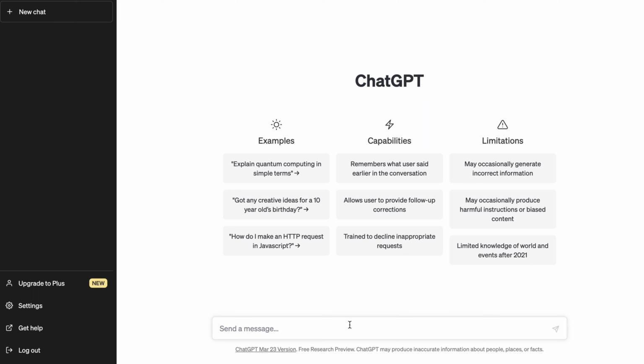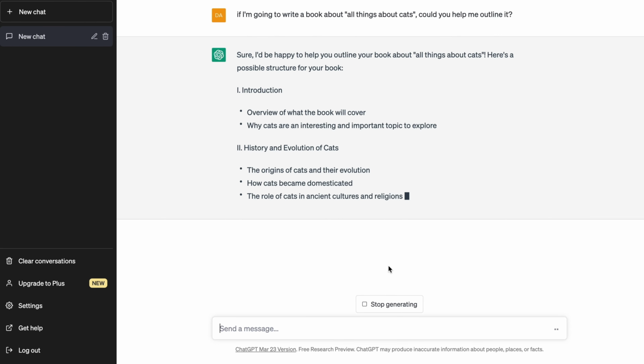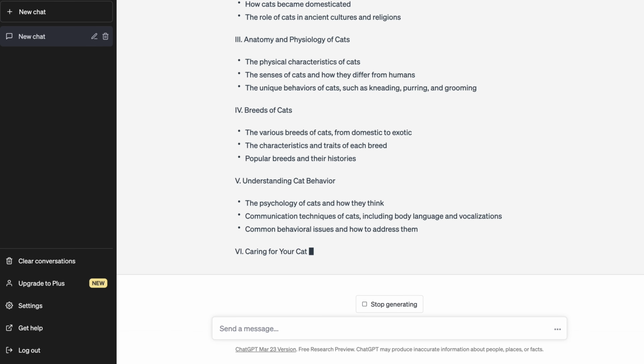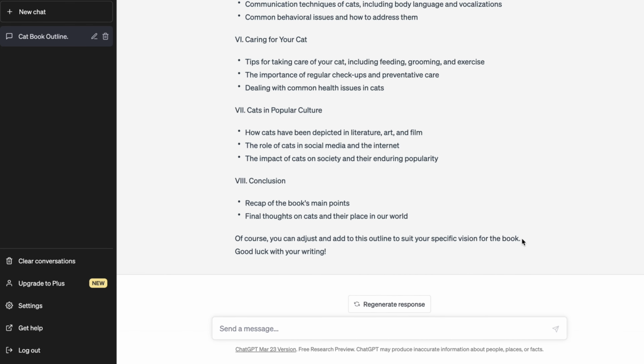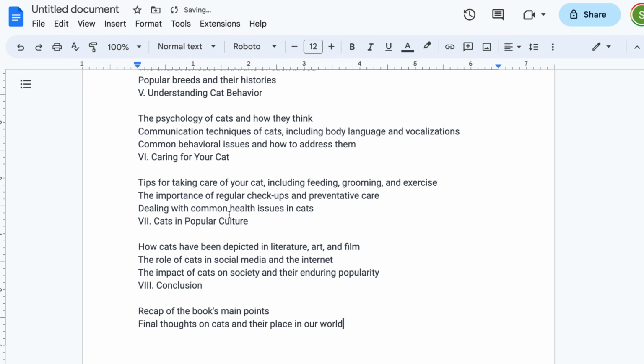Now that we have a topic, let's utilize ChatGPT to generate content for us. Let's access ChatGPT and ask, if I'm going to write a book about all things about cats, could you help me outline it? Instantly, ChatGPT will provide us with the outline of the book, including the introduction, individual chapters, and conclusion, making it look very professional.